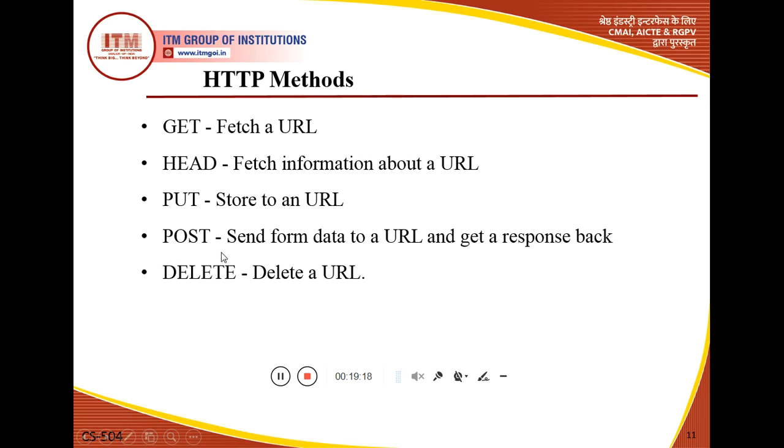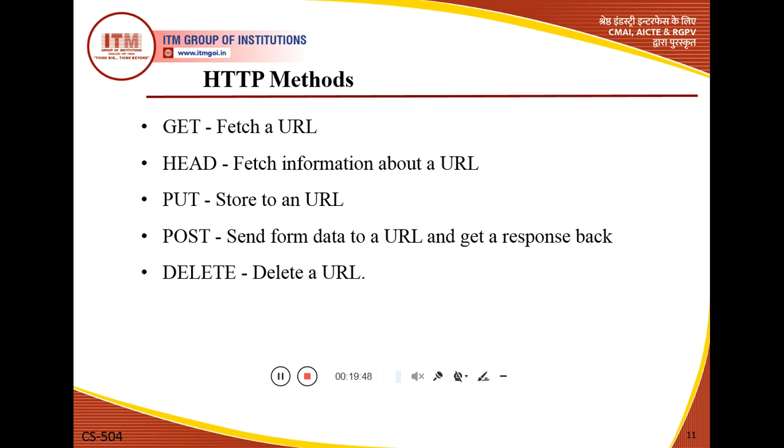What is the role of the post method? The post method sends form data to a URL and gets a response back. So when we want to send some information from the client to the server, we use post. But if we want to send a document from the server to the client, we use put. This is the difference between put and post.